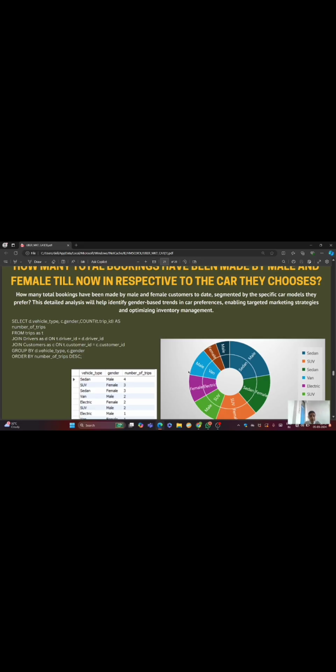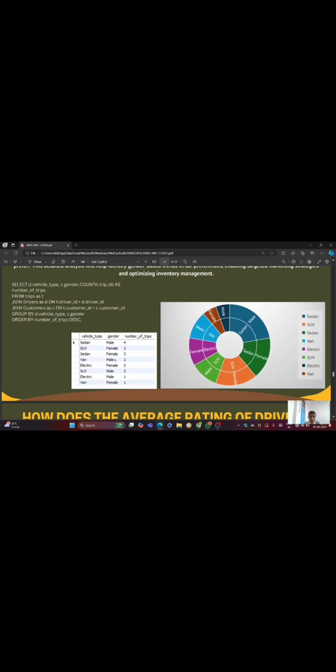From trips as T, join drivers as D on T.driver_id and D.driver_id, join customers as C on T.customer_id and C.customer_id, group by D.vehicle_type, C.gender, and order by number of trips in descending order. So this is the vehicle type according to gender and the number of trips they have made.